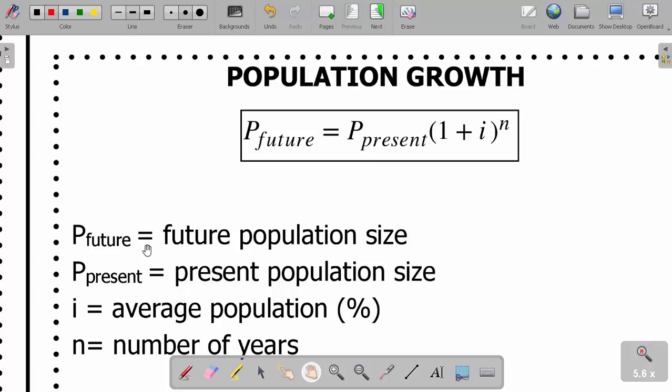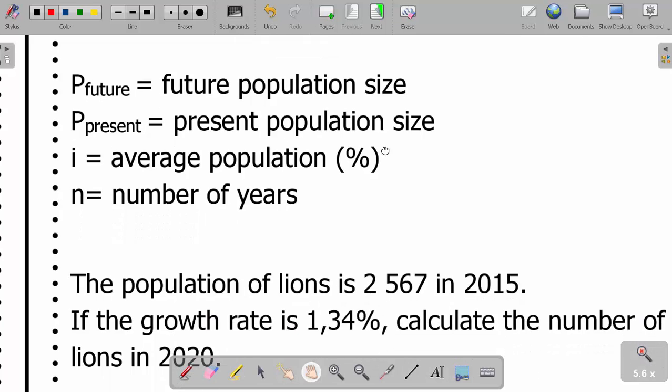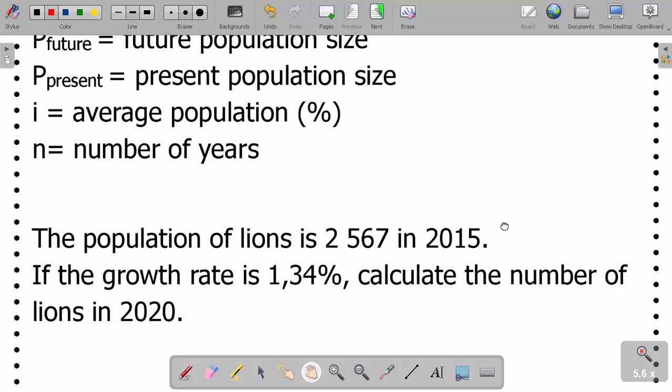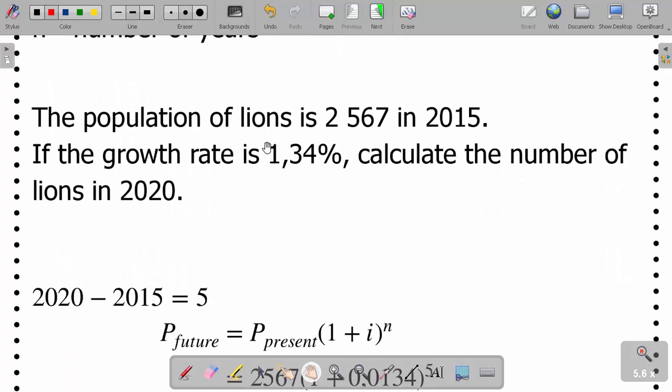Compound interest. Okay, so this is future population size, and then present population size, and then I is the average growth rate, and then N is the number of years. So people increase so much, they increase at a compounding interest rate. Okay, for example, the population of lions is 2,567 in 2015. If the growth rate is 1.34%, calculate the number of lions in 2020.